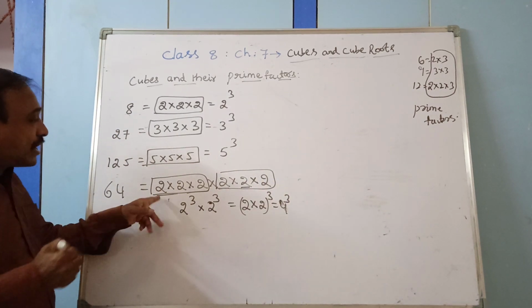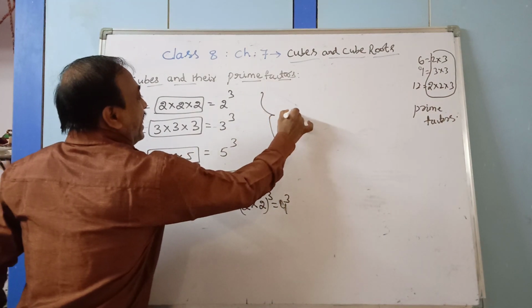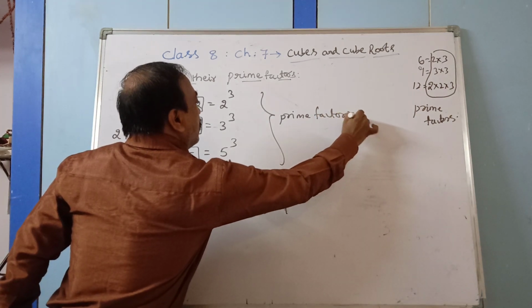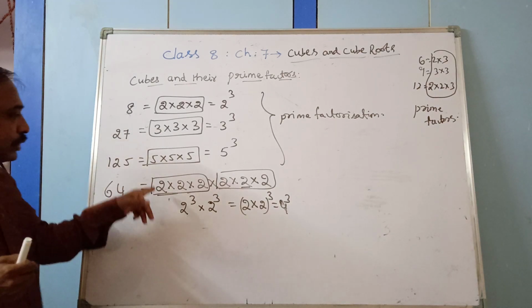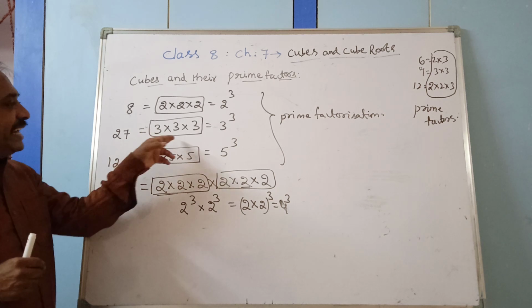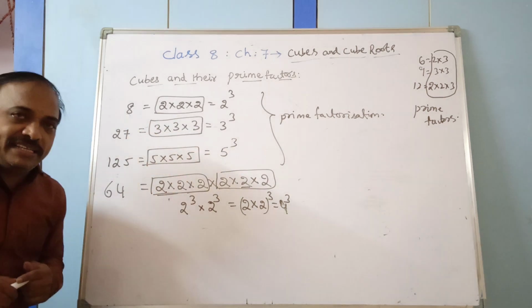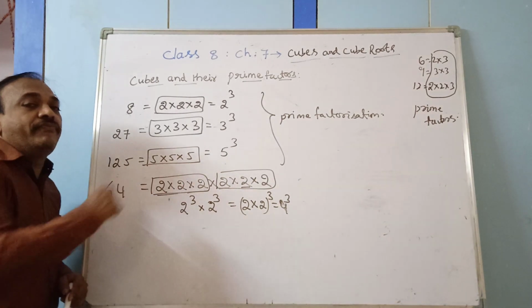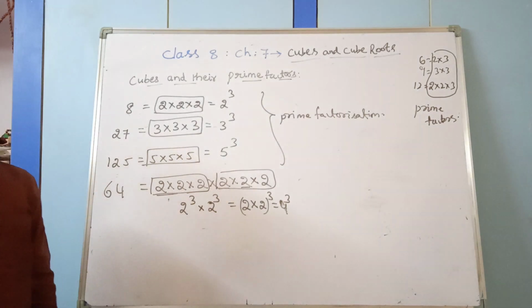But what do you call this one? Prime factorization. So these are all the prime factors: 2 into 2 into 2, 5 into 5 into 5, 3 into 3 into 3, 2 into 2. These are called prime factorization. We are taking only prime numbers as the factors.